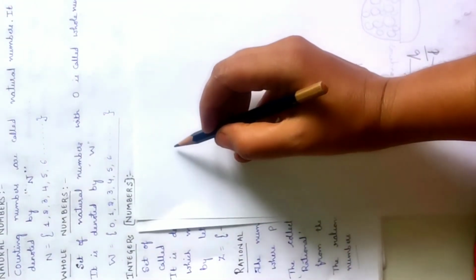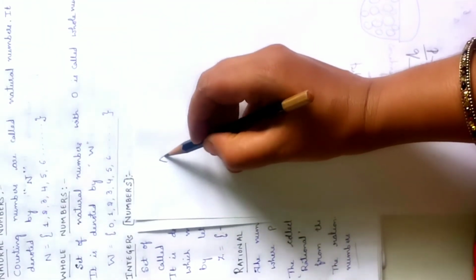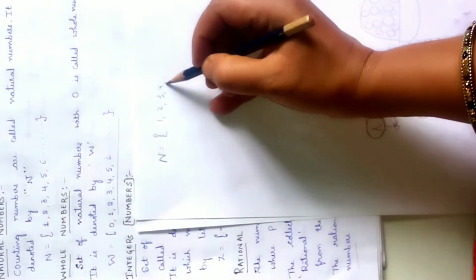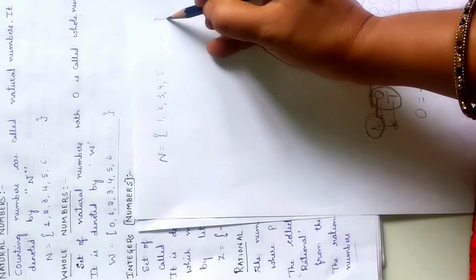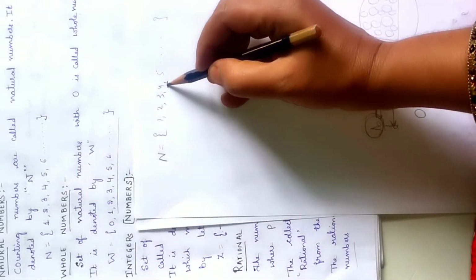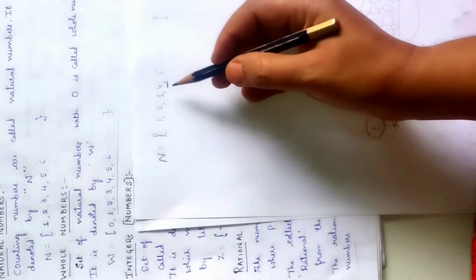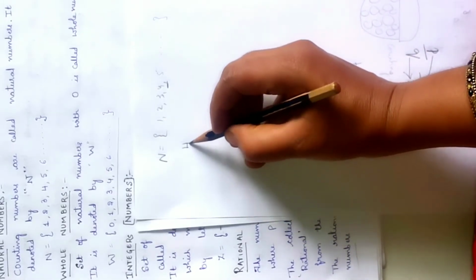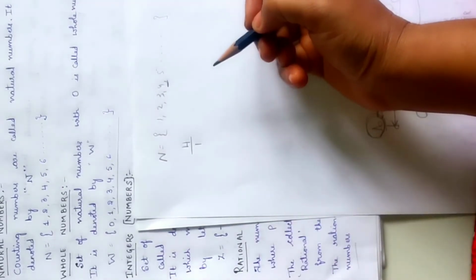Write any natural number. Natural numbers, as I said, are 1, 2, 3, 4, counting numbers, isn't it? Now take 4. How to write this natural number 4 as a rational number? You can write 4 as 4 by 1.